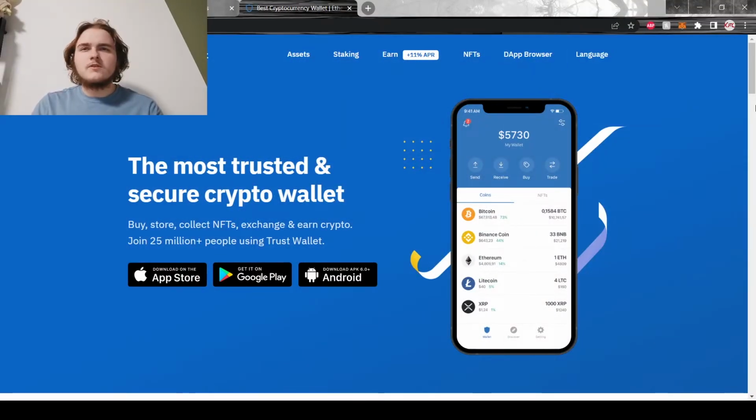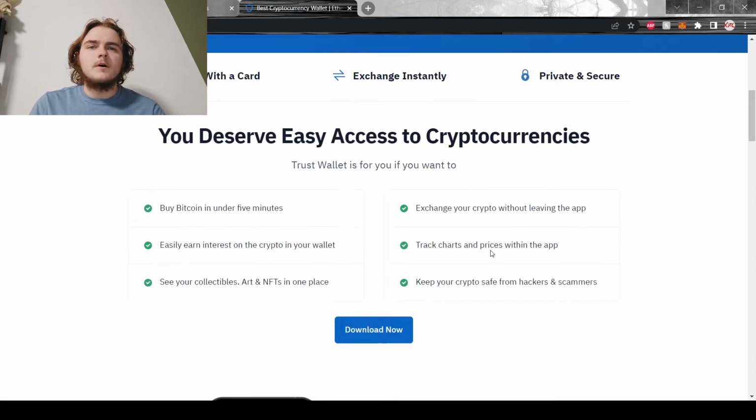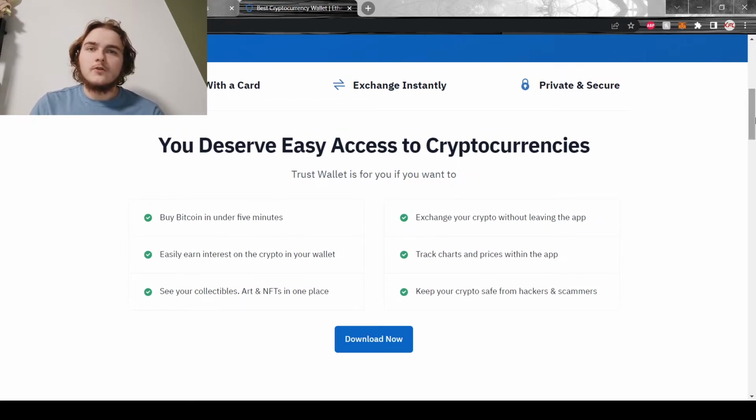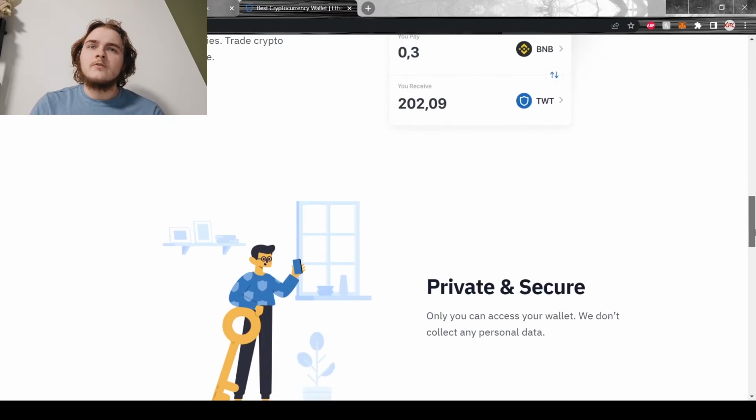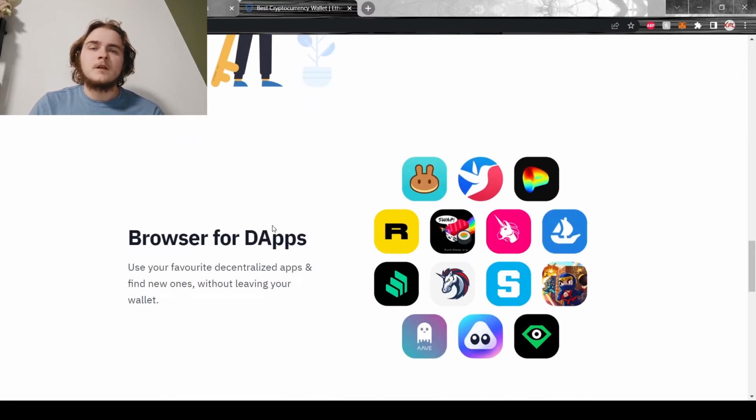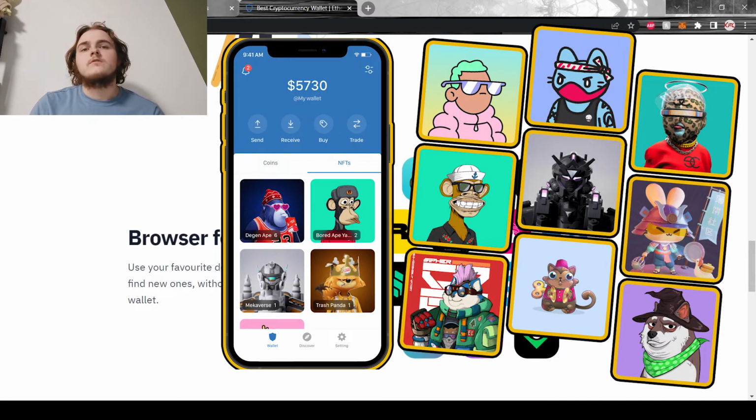In this episode, I'll be showcasing Trust Wallet. Trust Wallet is a crypto wallet in the form of an app on your phone where you can buy, stake, exchange, and hold cryptos. The app is owned by Binance, but it differs from the exchange platform where it has better security and privacy. Binance does not collect any personal data that it gets from you. But cryptocurrencies aren't the only thing interesting about this wallet. You also have a big browser for the apps and a browser for NFTs where you can also buy them.